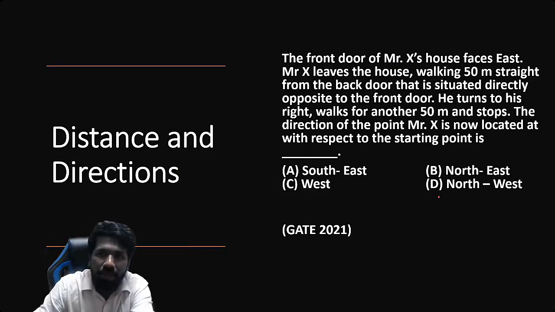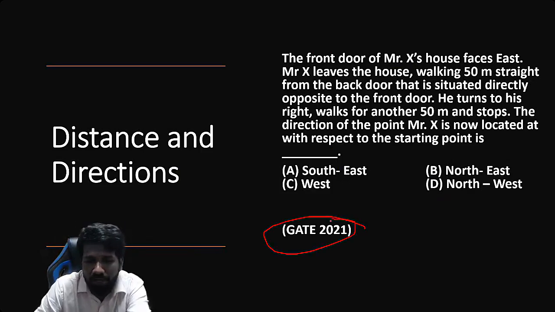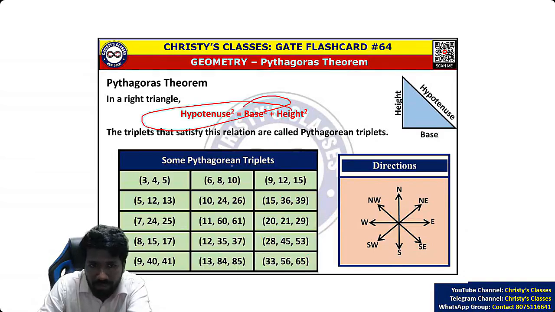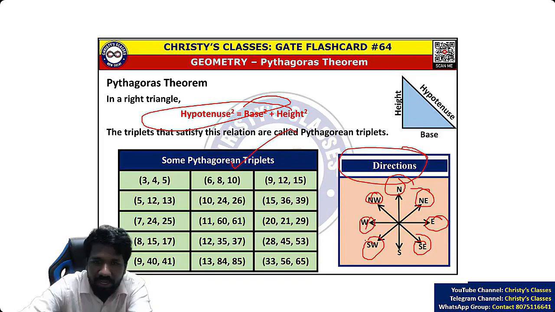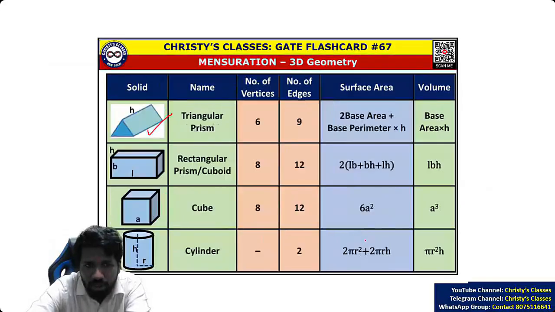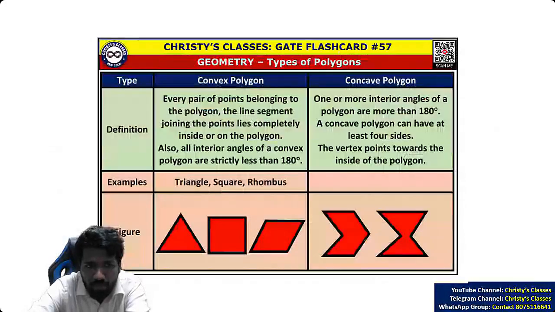Distance and direction में Pythagoras theorem बहुत ही important है और Pythagorean triplet भी बहुत ही important है और visual method, how to visualize it, that is very important. So these are some of the concepts that you need. Pythagoras theorem, Pythagorean triplet and distance and direction का सारा directions, 8 directions are there, not 4 direction, 8 directions are there. ये सारा direction के बारे में clarity होना चाहिए. So that is the unit of geometry and mensuration. Hope all of you are clear.